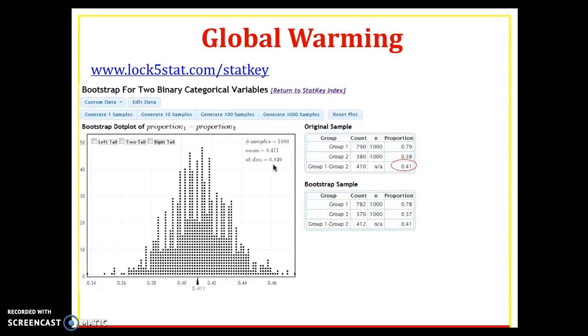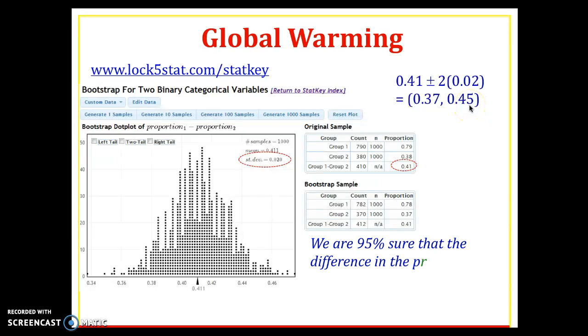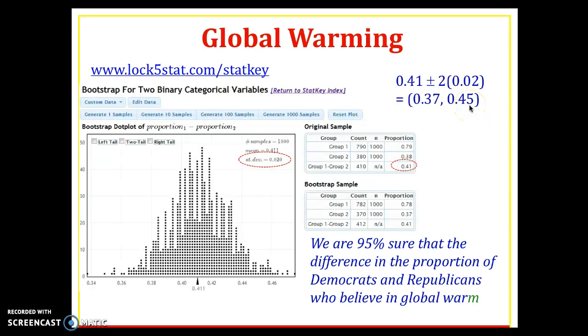So we're going to take the sample statistic, the difference of 0.41, and the standard error of 0.02. We take the point estimate, 0.41, plus or minus 2 times the standard error, 0.02, to get the interval of 37 to 45%. We'd say we're 95% sure that the difference in the proportion of Democrats and Republicans who believe in global warming is between 37 and 45%.